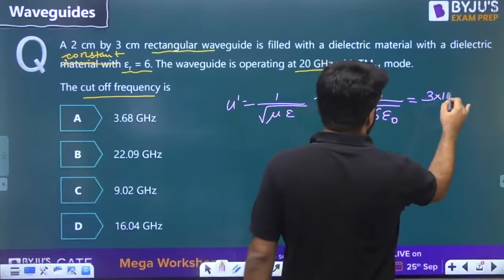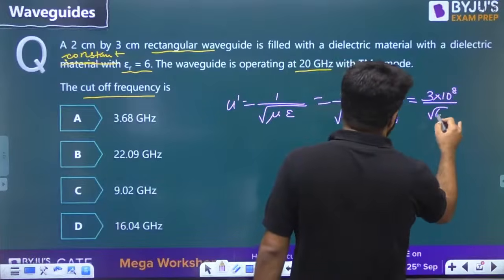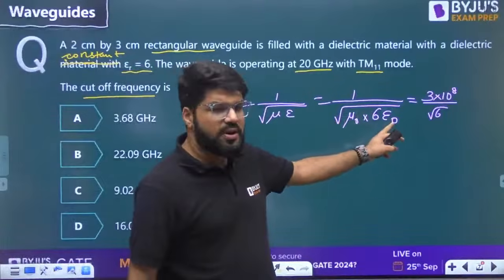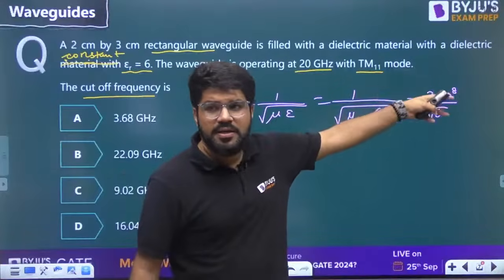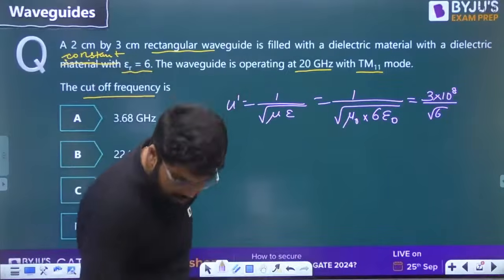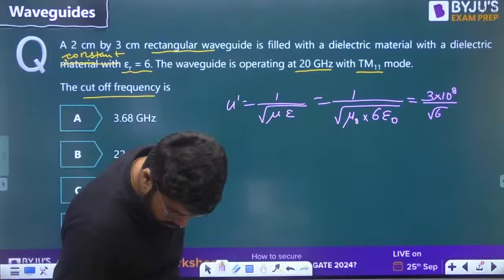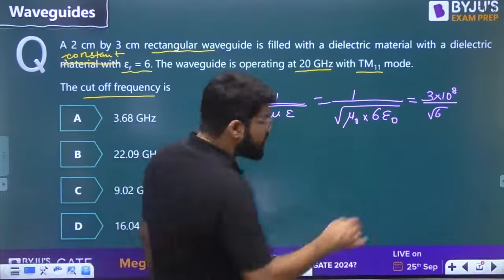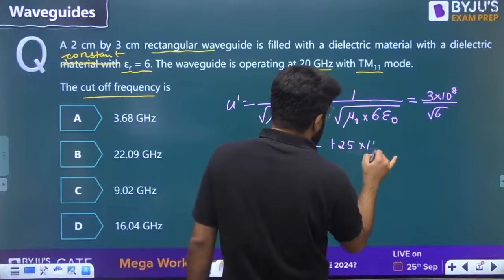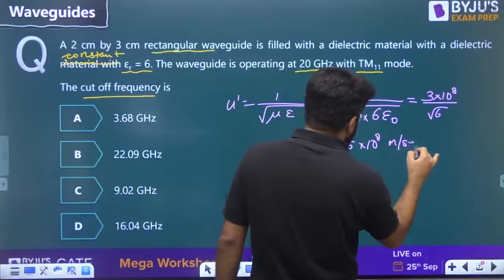That is 3 into 10 power 8 divided by under root 6. We have learned in the previous classes also, 1 upon root mu naught epsilon naught is the speed of light formula, 3 into 10 power 8, C, divided by root 6. So how much did it come? Let us just quickly complete the calculations. 1.25. So U dash is 1.25 into 10 power 8 meter per second.